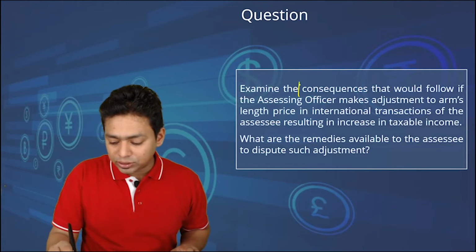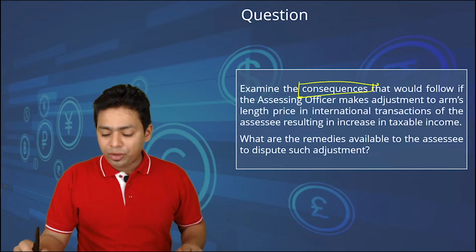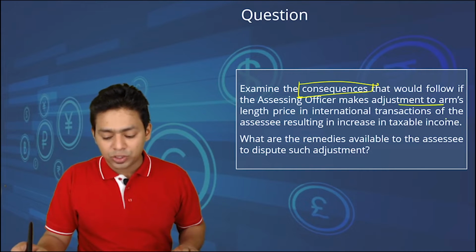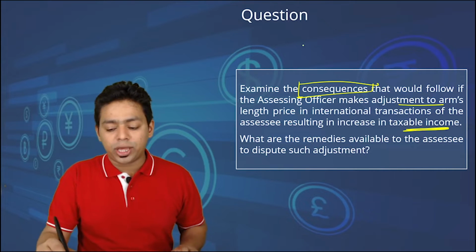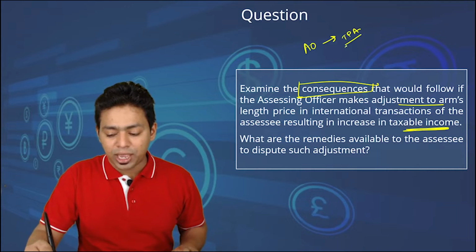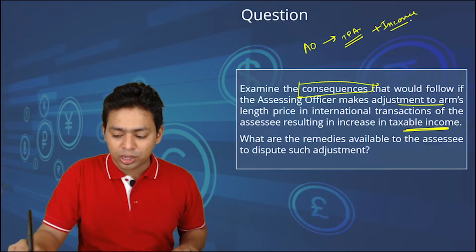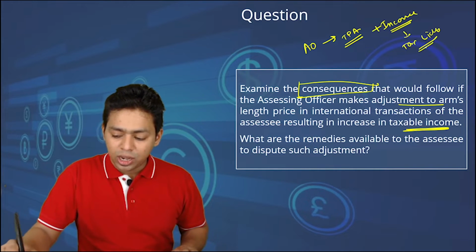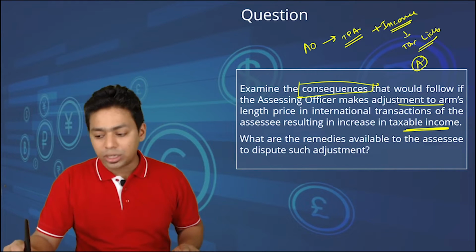Examine the consequences. Okay, look at the words. Examine the consequences that would follow if AO makes adjustment to the arm's length price in international transaction of the assessee resulting in a taxable income. So what they are asking is, AO is determined to make transfer pricing adjustment, TPA adjustments, and that is going to increase your income. Obviously, when your income is going to go up, your tax liability will also go up, and here assessee will be aggrieved by the action taken by the AO.